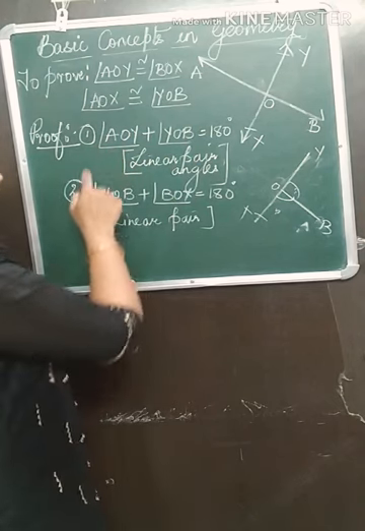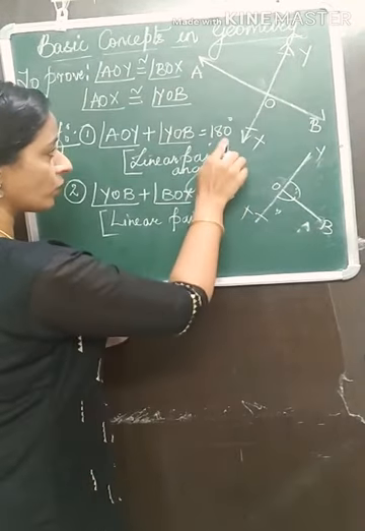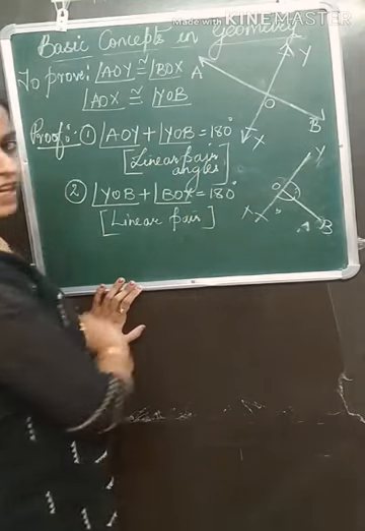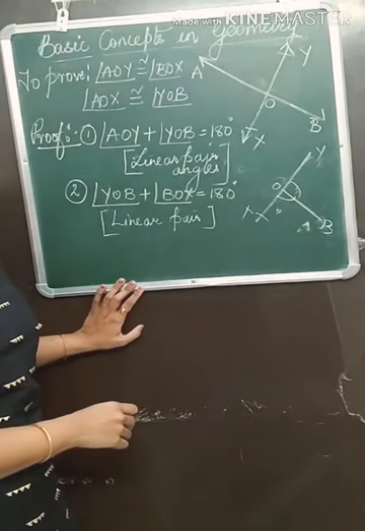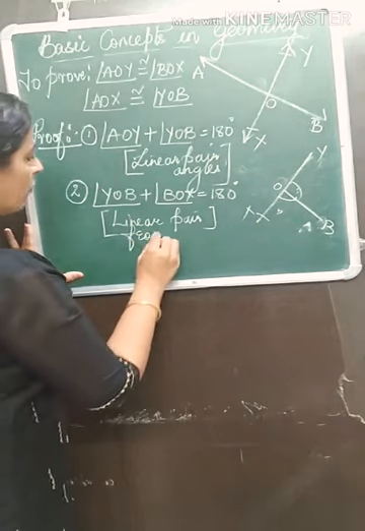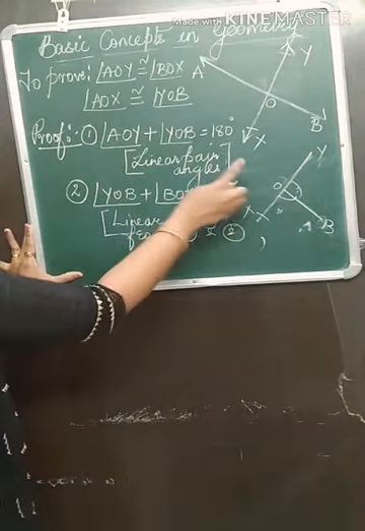From 1 and 2 you can see that the RHS is both same. RHS of first statement and RHS of second point both are same, 180 and 180.